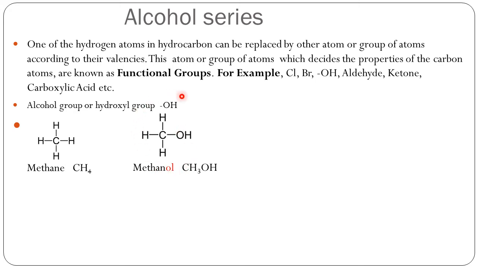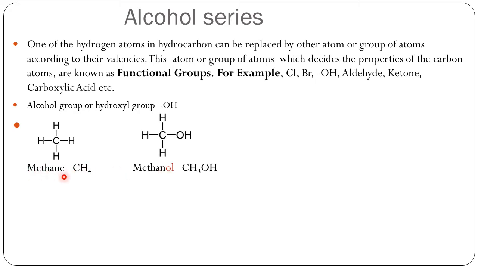Then a new compound having different properties gets formed. And what is the name of this compound? Methanol. Where do we get this name from? What is the significance of this name? Let me tell you that.